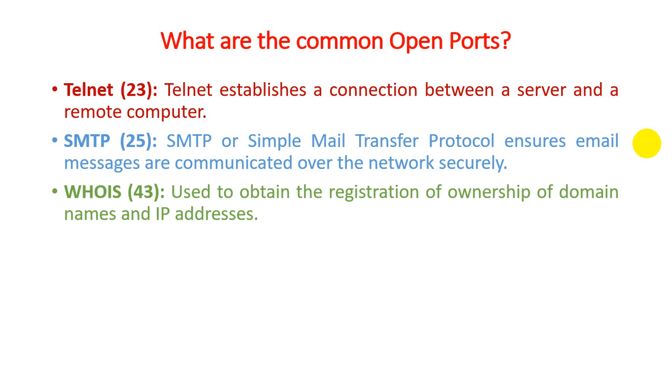Now WHOIS is registered on port 43, and is used to obtain the registration and ownership of domain names and IP addresses. If you go on the internet and type WHOIS in Google, you can gain information about two things: domain name as well as public IP address.